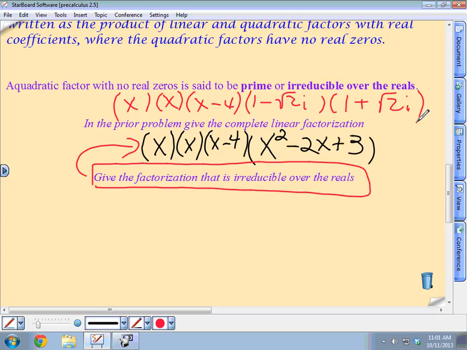Any questions on that? That's the end of the section.